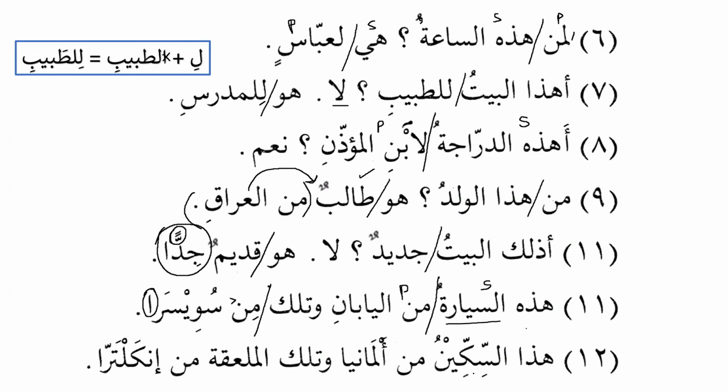Hadhihi as-sikkin min Almania. This knife is from Germany. Watilka al-mil'aqatu min Inkiltira, and that spoon is from England. Now we can see that sikkin is masculine, so that's why we have hadha with that, and mil'aqatu is feminine, and that's why we have tilka before that. So we need to remember these things, small details.